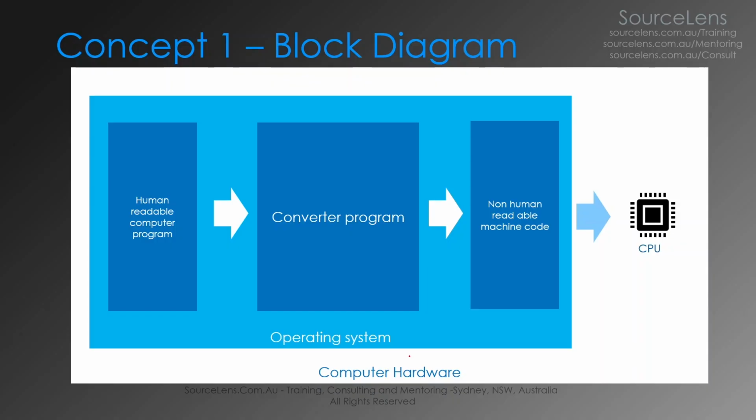So let's have a look at this block diagram we have here. We have the human readable computer program. This is the computer program which is readable, understood and written by a human being. And there is a converter program. So there is another program which converts this human readable text into non-human readable machine code, and that's what the CPU understands.